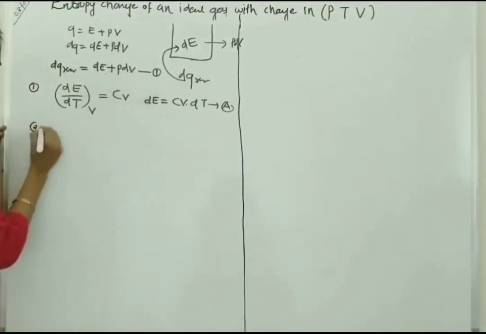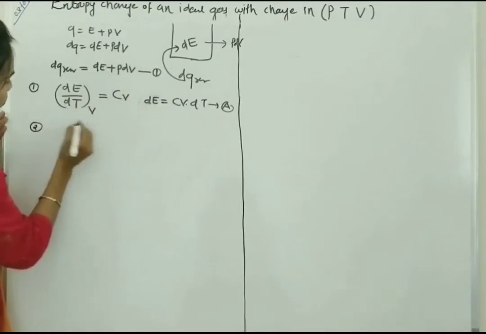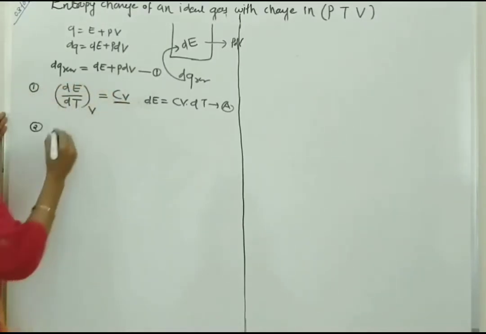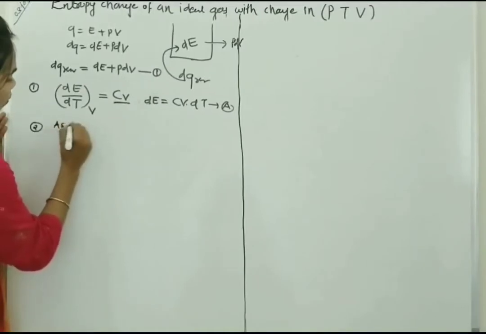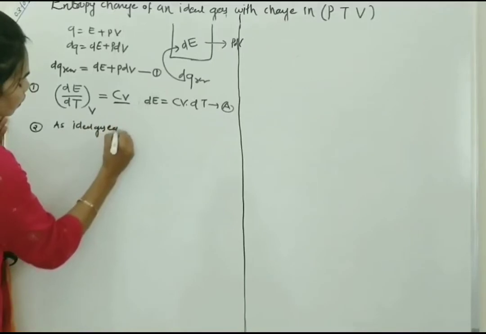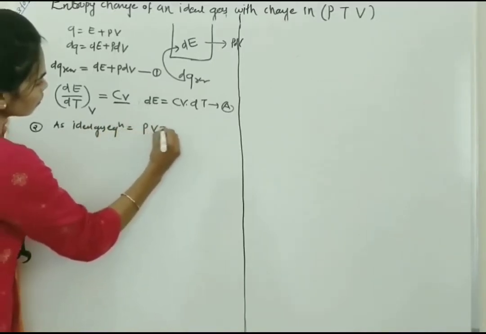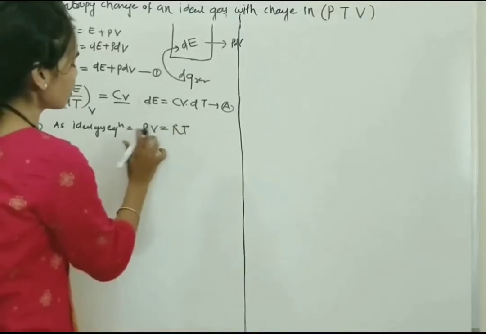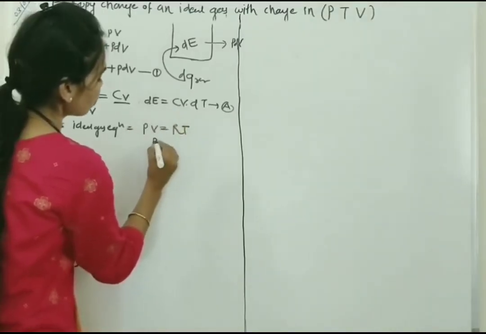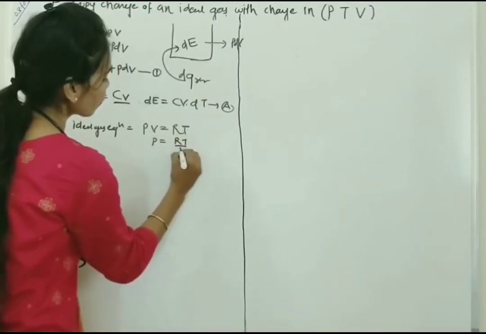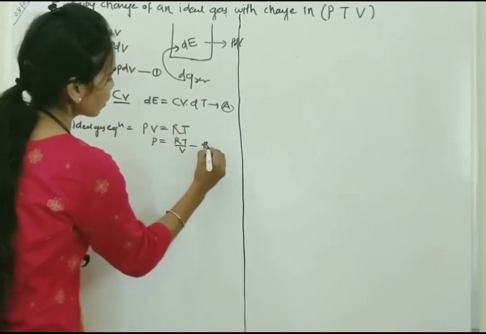Second is P dV. As per the ideal gas equation, PV is equal to RT. For n moles of gas, PV is equal to nRT. So P is equal to RT upon V.